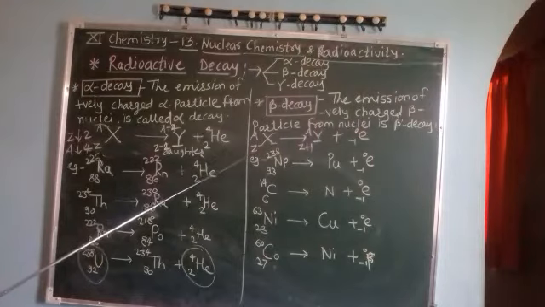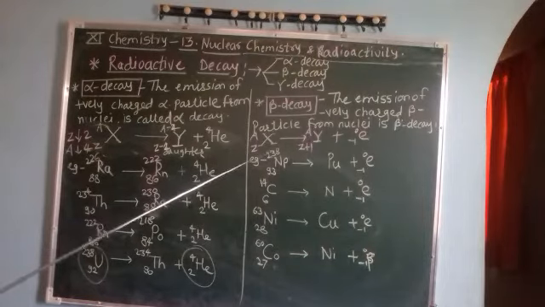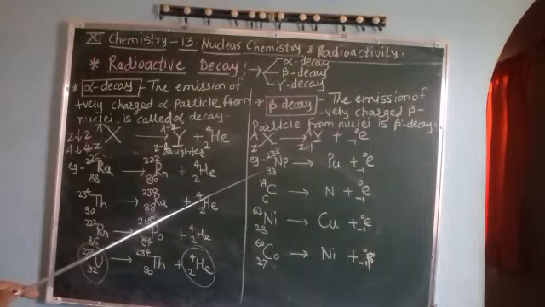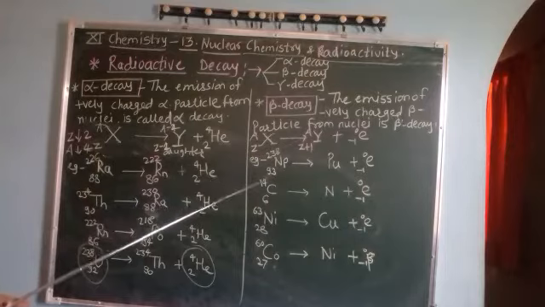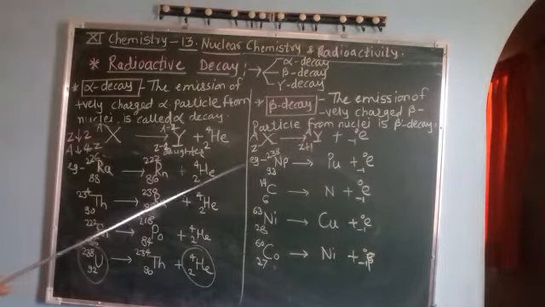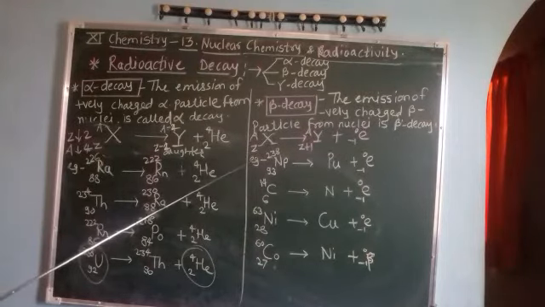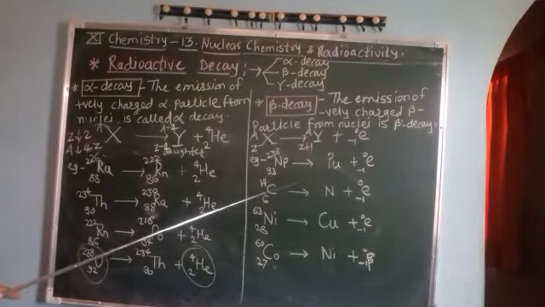Means if there is emission of an electron or beta particle from the radioactive nuclei, the new daughter will be formed which has atomic number increased by 1 and mass number unchanged. Now atomic number increases by 1, that means it shifts to the right side of that parent nuclei. Means this daughter will be formed one place to the right.